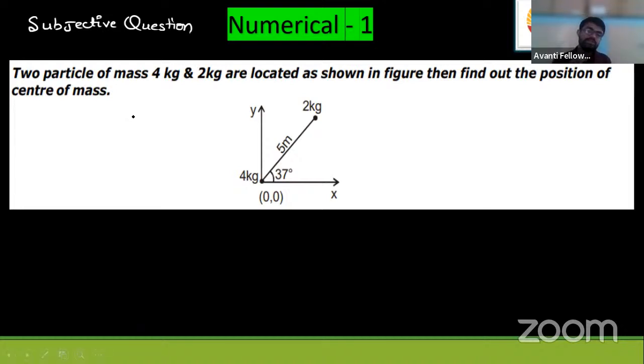Question is this: a Cartesian coordinate two-dimensional coordinate system is given. 3D is not given. Z-axis you are not taking here. We are not worried about the Z plane that is outside. So mass is placed in the plane contained by this plus X and plus Y axis. This is plus X and this is plus Y axis. In this plane, a mass is present which is of 2 kg, and a mass is there on the origin which is of 4 kg. Angle made by the line joining these two masses is 37 degree with the positive x-axis.